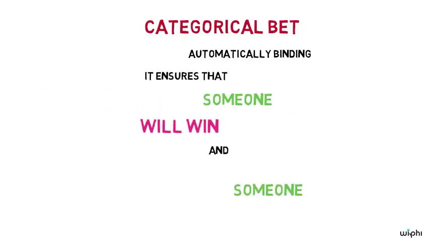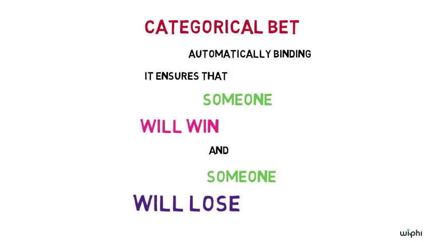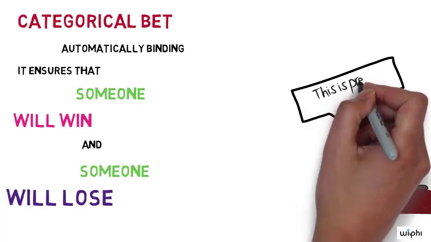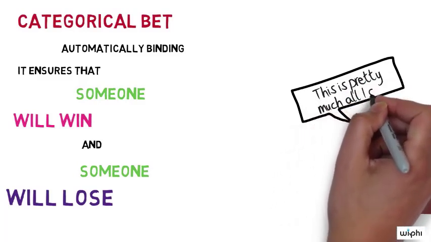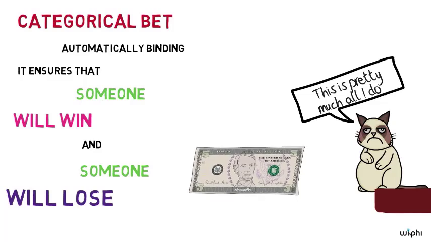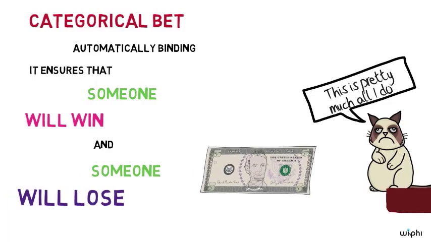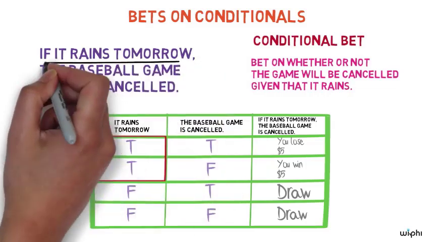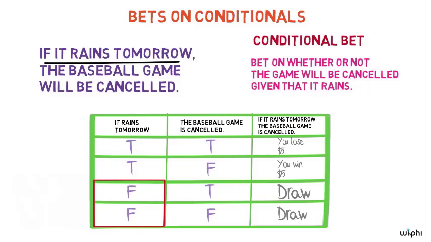A categorical bet is automatically binding. If accepted, it ensures that someone will win and someone will lose. Suppose I bet you $5 that the cat is entirely, let's say, on the mat, and you accept. Then you owe me $5 if the cat is in fact entirely on the mat, and I owe you $5 if the cat isn't entirely on the mat. This categorical bet ensures a winner and loser. But conditional bets are not like that. They are conditional on their antecedents, and if their antecedents are false, there are no winners or losers.